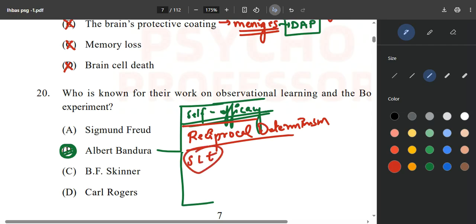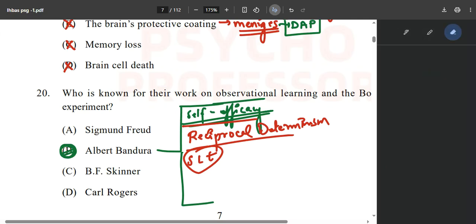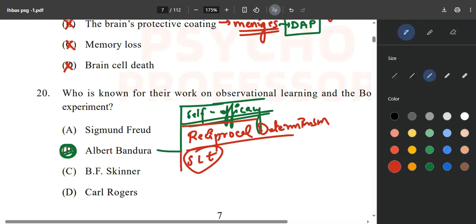Now talking about what is left, Carl Rogers is left. We have not discussed him yet. Carl Rogers gave client-centered therapy and the humanistic approach.